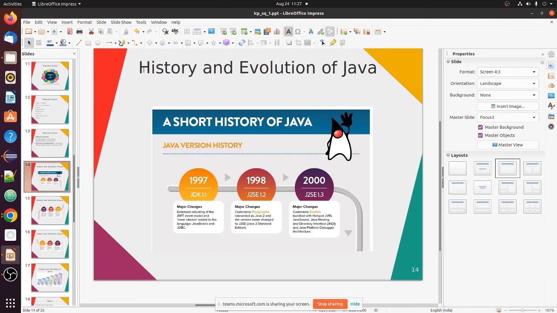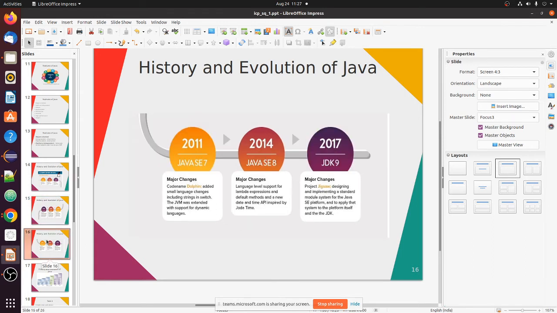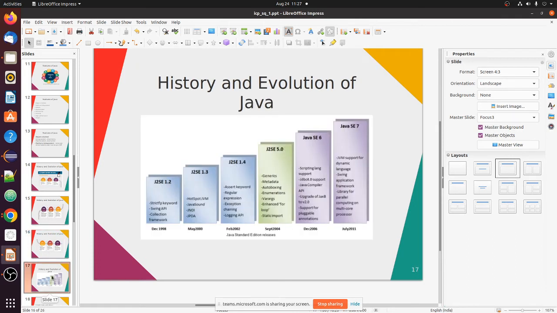The short history of Java: how Java was created and how it has evolved over time, starting from the mid 90s, 1995, till now. These are a few slides you can go through. These are the major features of its evolution. Features means programming concepts, which have been put inside Java versions. The versions are given like J2SE, Java Standard Edition 1.2, 1.3, 1.4. These are the version numbers.